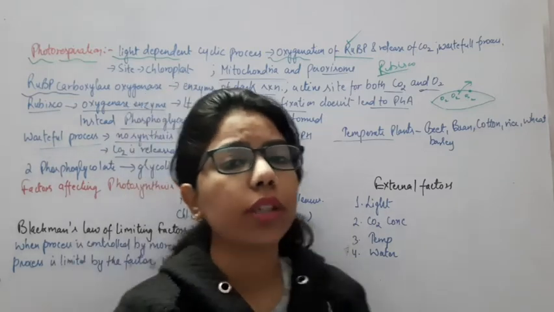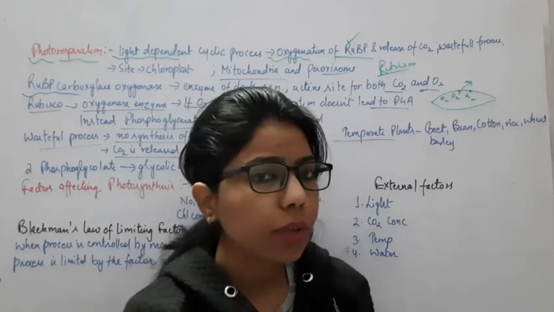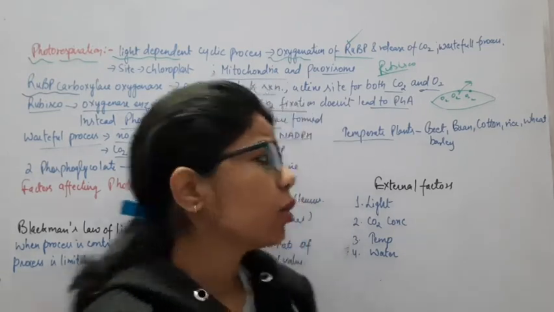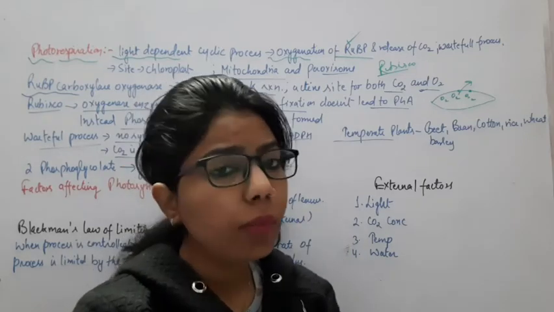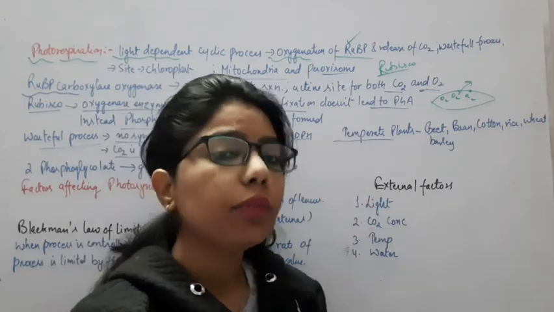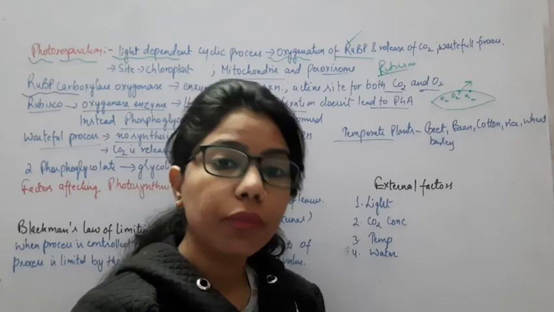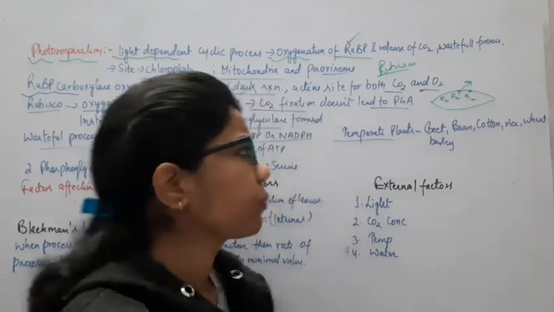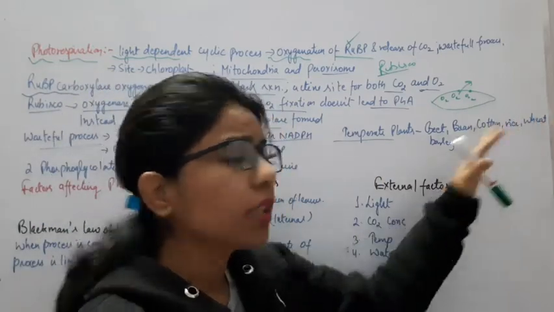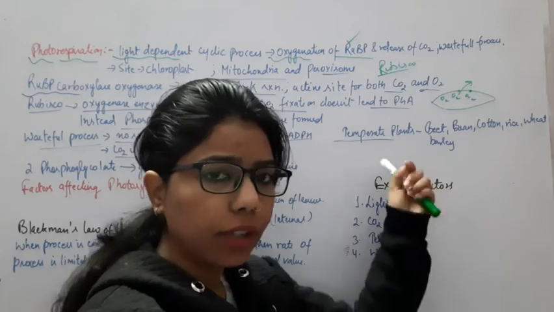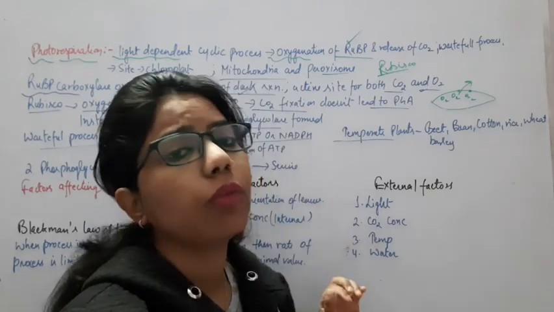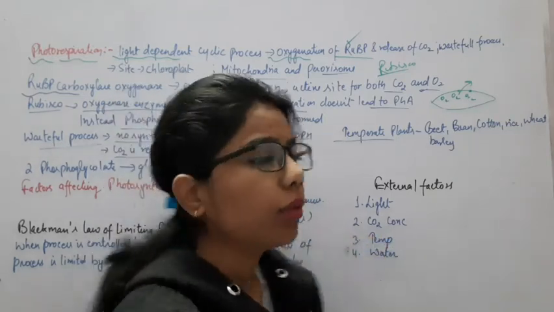So in this condition, what type of pathway will they follow? The C4 pathway. Okay, if there is a C4 pathway, there will be more fixing of CO2, not directly but indirectly, right? So the C4 pathway has a very important role, that it is preventing photorespiration. As well as in the C4 pathway we are getting higher productivity, because the fixation of CO2 will be more. Now in which crops can we see this? In the temperate plants, bean, cotton, rice, wheat, barley, in all these crops we can see that photorespiration is happening, and one of the ways of preventing it is the C4 pathway.